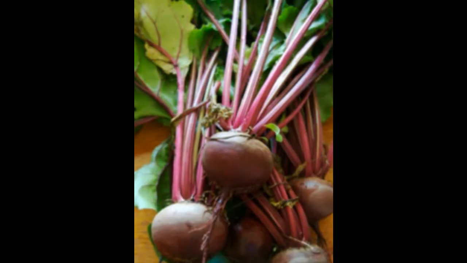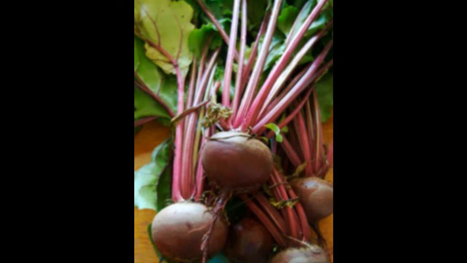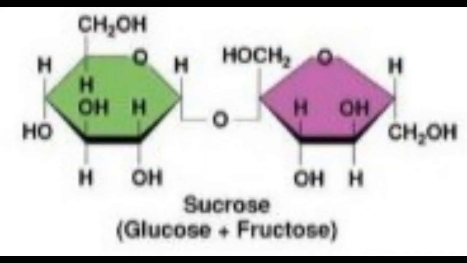Cakes, dark chocolate, biscuits, cookies, etc. contain table sugar, that is sucrose. Sweet root vegetables like beetroot and carrot contain disaccharides. In our body, disaccharide is a quick source of energy because they are made up of only two sugar molecules which can easily be broken down by enzymes in our digestive system into their respective monosaccharides and absorbed in the bloodstream.